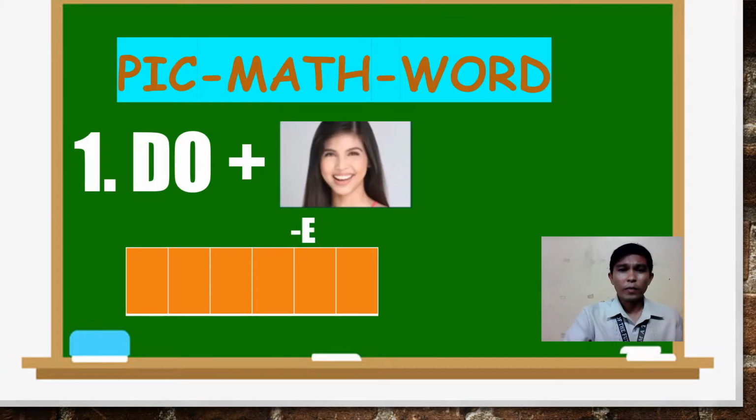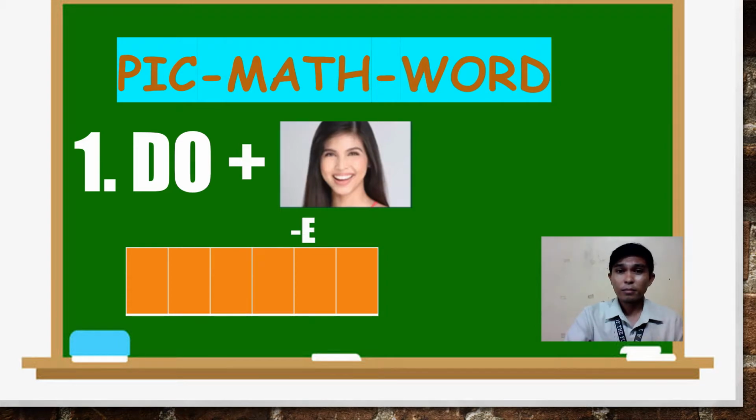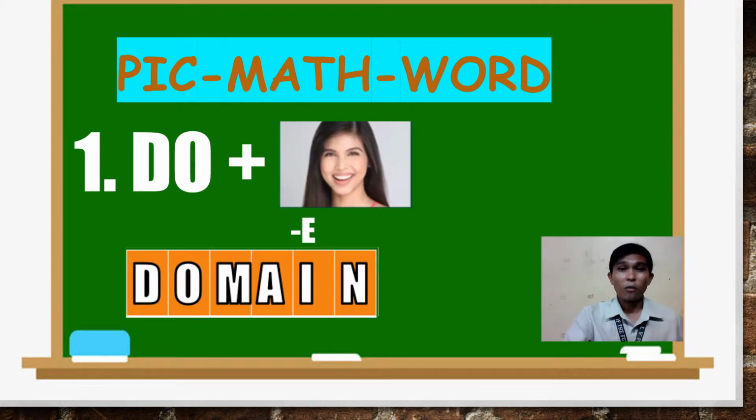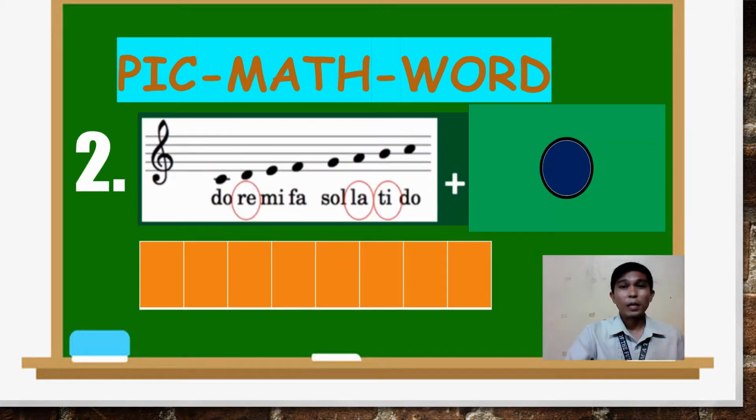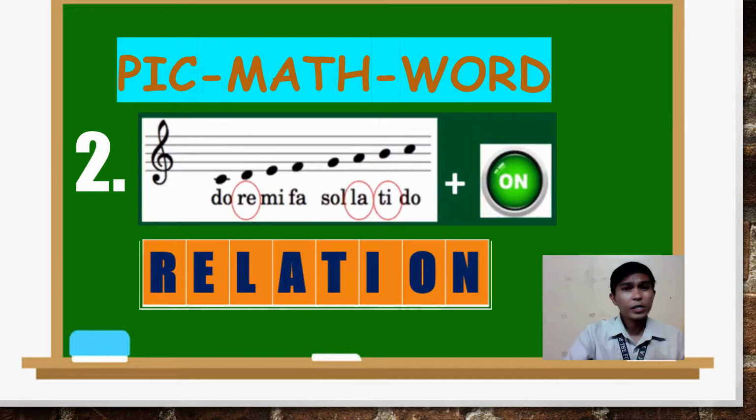Pick math word number 1. Time's up. What's the word? Yes, domain. Everybody got the correct answer? Very good. Pick math word number 2. What's the word? Relation. It's related to our topic for this day. Relation.